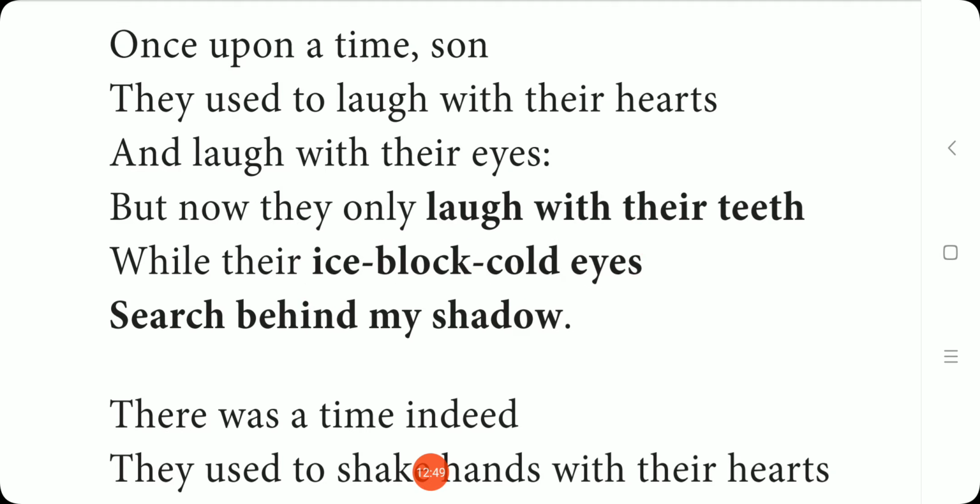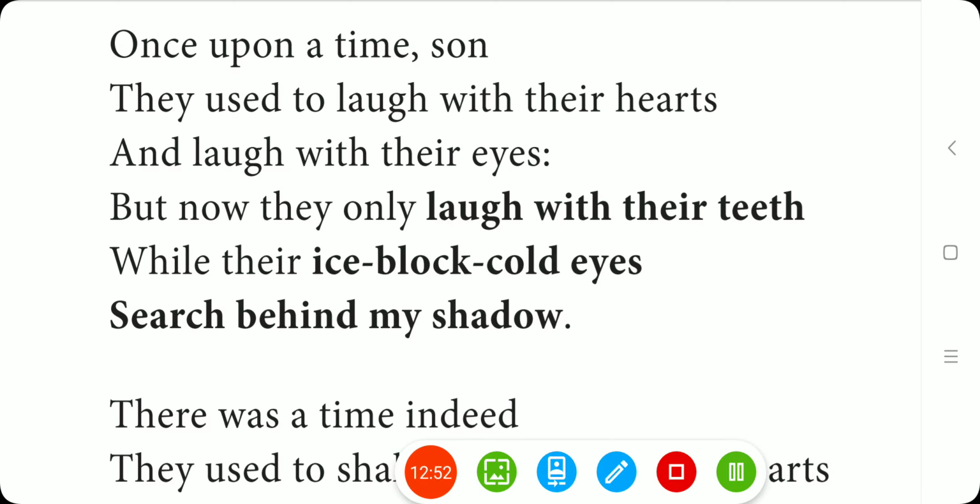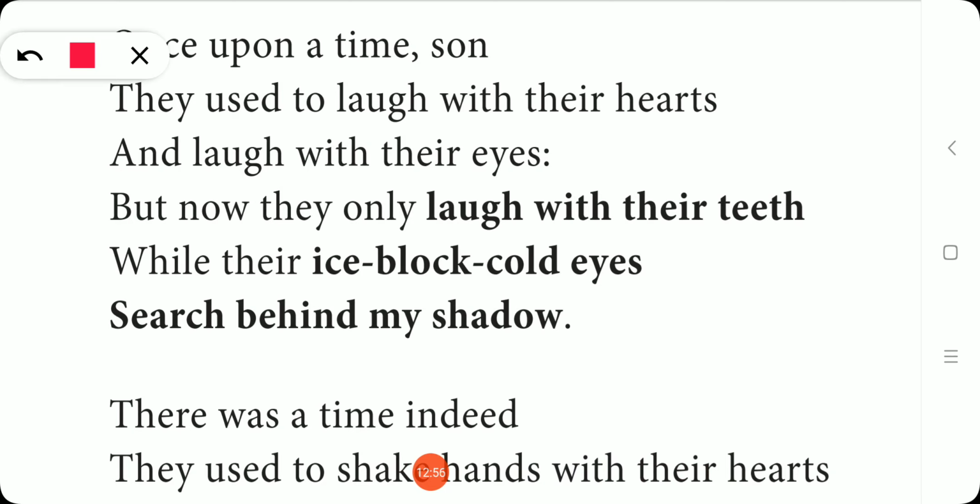That's why the figure of speech here is metaphor, and also we can find homophones in this. So what is the homophone in this? Eyes and eyes is the homophone. What is a homophone? Homo means same, phone means sound. Words with the same sound and same pronunciation but with a different spelling are called homophones. If they ask what is the homophone you can find in this line, you can write eyes and eyes.